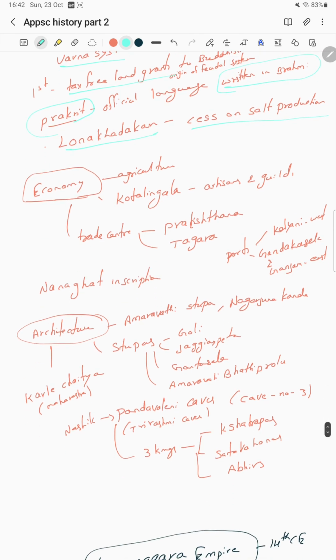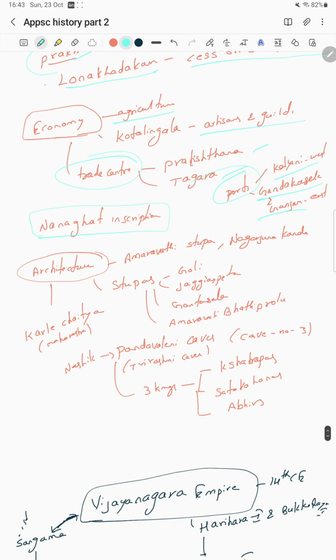Next, economy. They mostly had an agricultural economy. There were artisans and guilds at Kotilingala. Trade centers such as Pratisthana and Tagara are regarded as trade centers. Among the ports, Kalyani is regarded as the western port, as in the name of the Kalyani Chalukyas, meaning western port. Next, Ganjam and Chinaganjam. Andhra people know Chinaganjam. Ghantasala and Chinaganjam are regarded as the east ports.